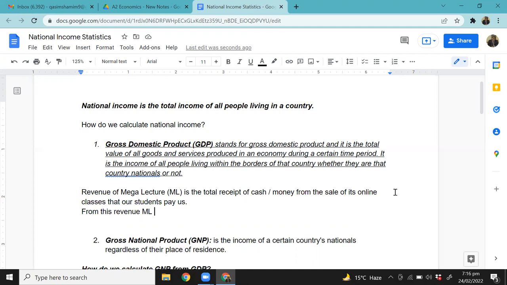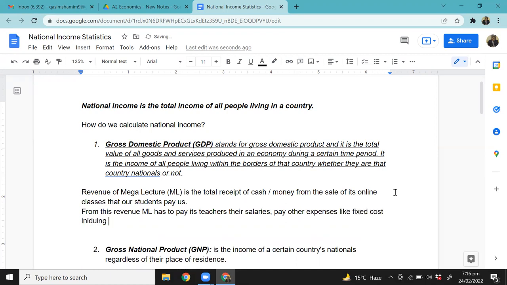So from this revenue, Mega Lecture has to pay its teachers their salaries, right? Pay other expenses, like you said, fixed costs, rent, electricity, right? Now think about this. But before that, okay, so these are our expenses which we have to pay. Why? Because we are engaging some resources. So with whichever place we have our office in, obviously that's not a free space.